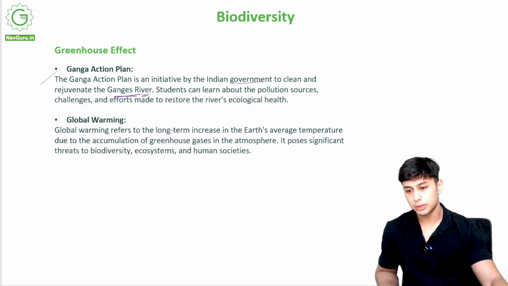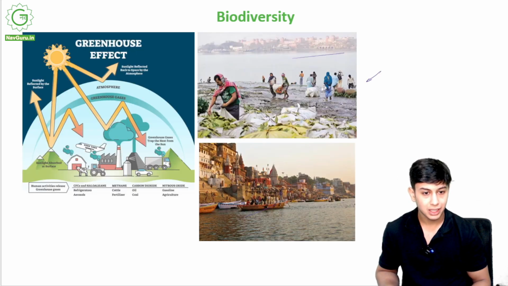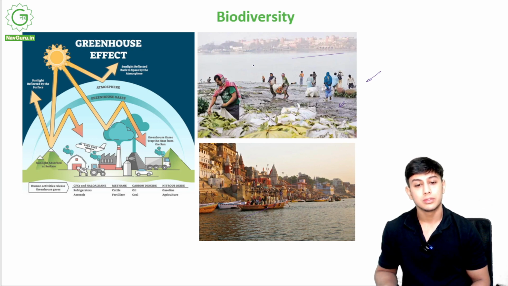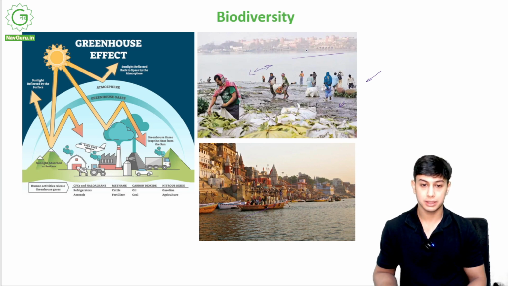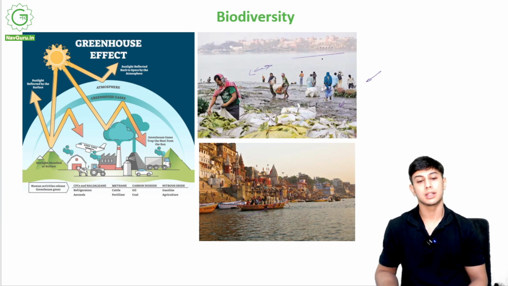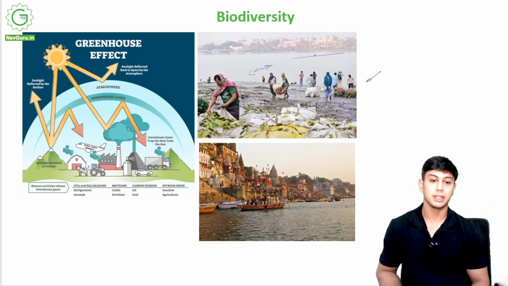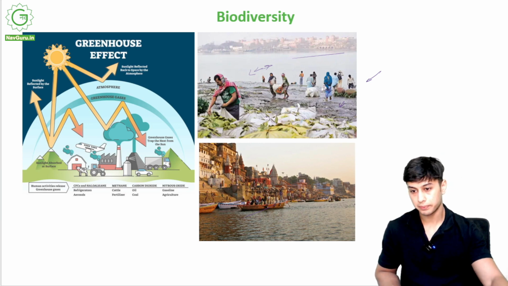Now, there were various pollution sources, if you can see over here, a lot of plastic. People used to wash their vessels, the bartan, in the Ganga. They used to flow away a lot of religious ritualistic things like leaves, diyas and all, which used to contaminate the river. Okay, a lot of pollution in the Ganges river.